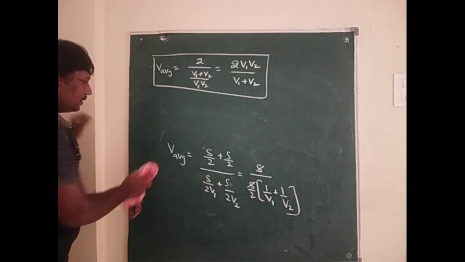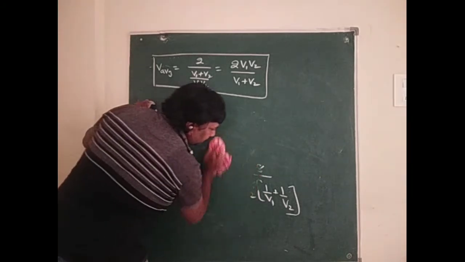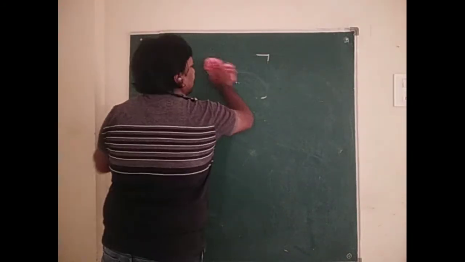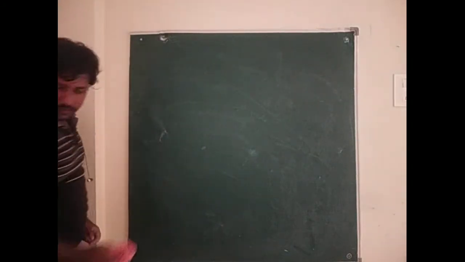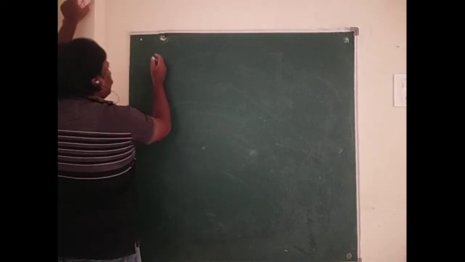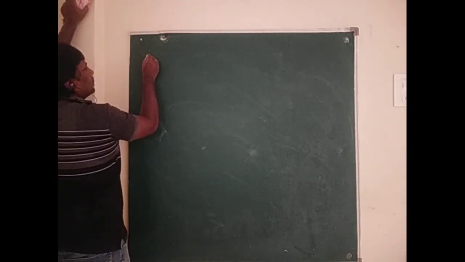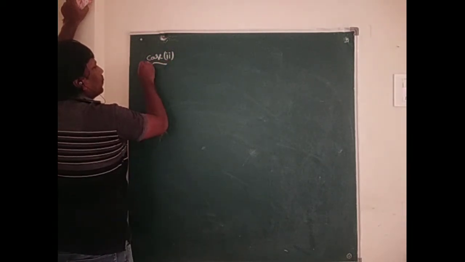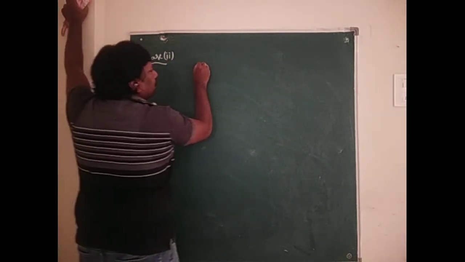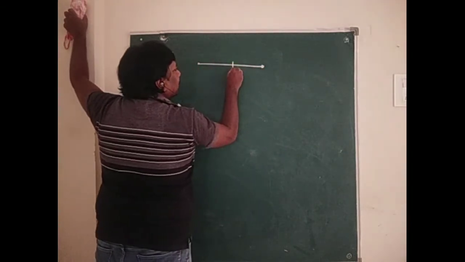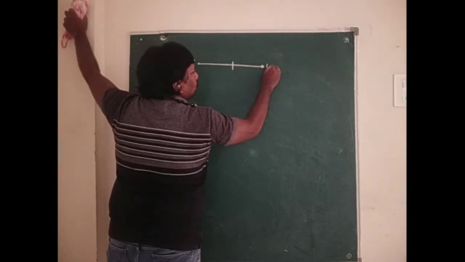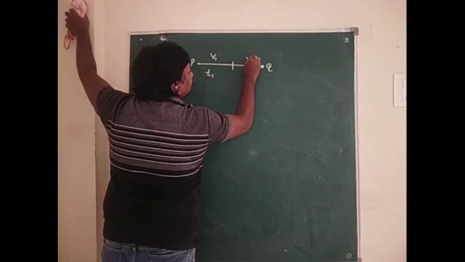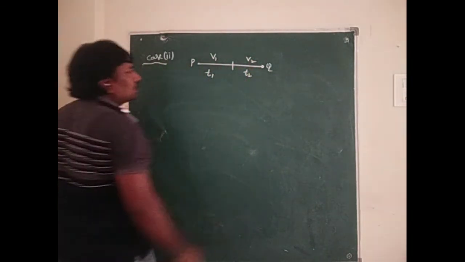The next case: a particle moving through 2 points with speed V1 for T1 seconds and speed V2 for T2 seconds.